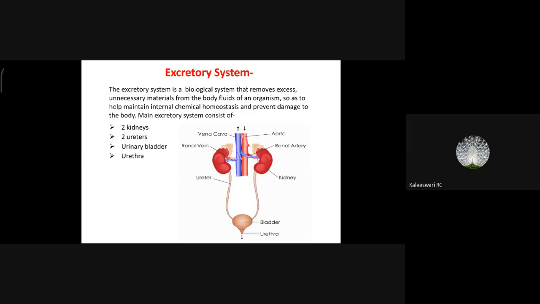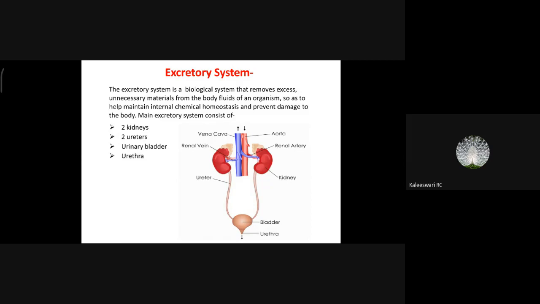These two blood vessels, one is an artery and one is a vein. The artery is depicted by red color, the vein by blue color. So this artery is bringing oxygenated blood or pure blood, and this vein is bringing impure blood, which is filtered in the kidney and then carried out by the aorta.